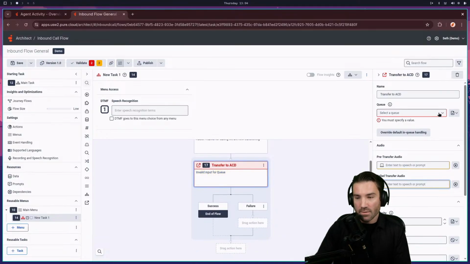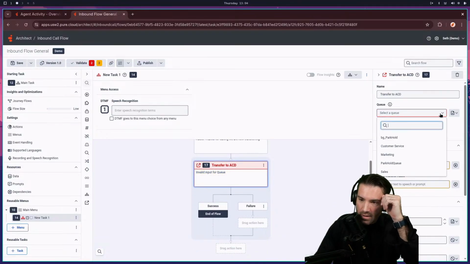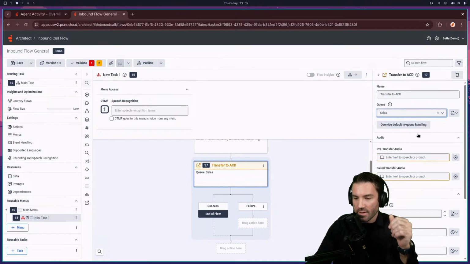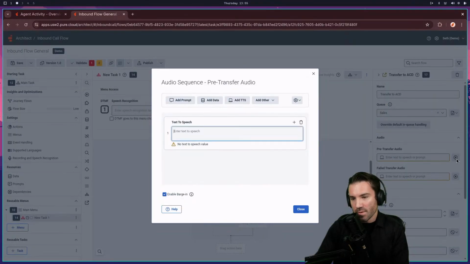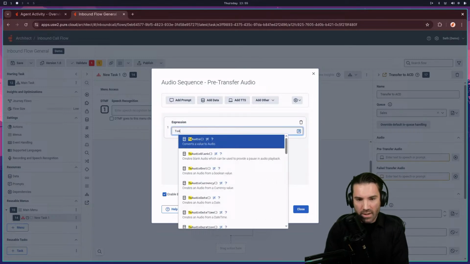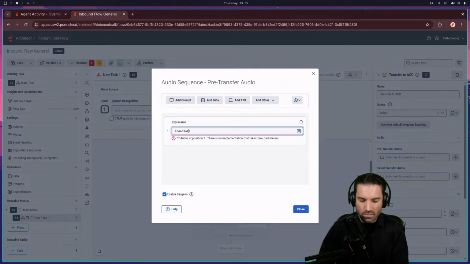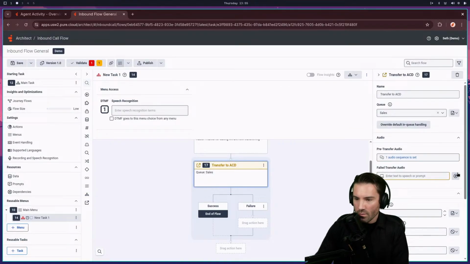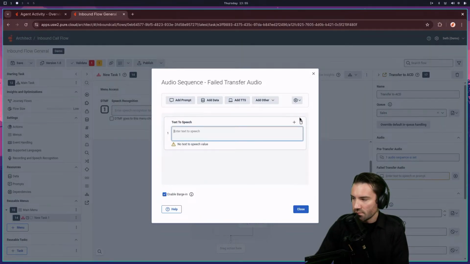And then I can pick the queue. So I've already got a bunch of queues set up. I'm going to go ahead and use that sales one. It's in this yellow warning mode because it wants me to put these prompts in here, but I just don't really need them for the pre-queue transfers. So again, I'm going to do my little to-audio-not-set trick, which will make those annoying warning messages go away.